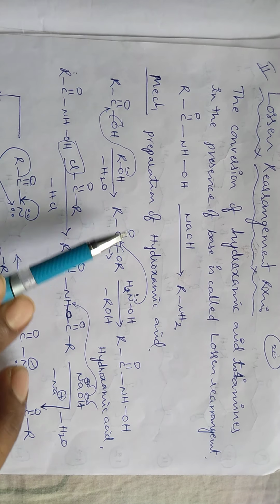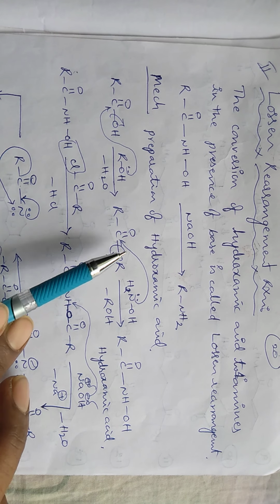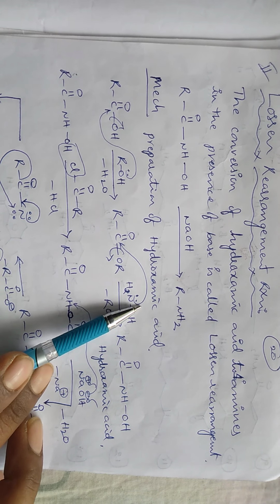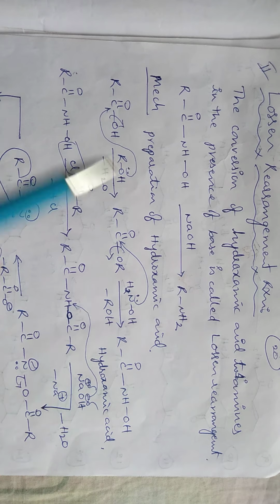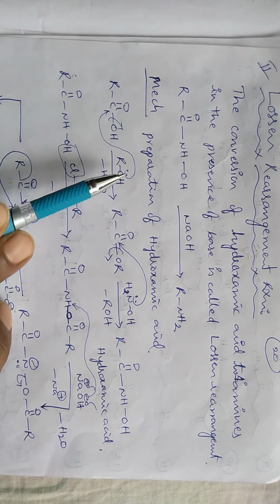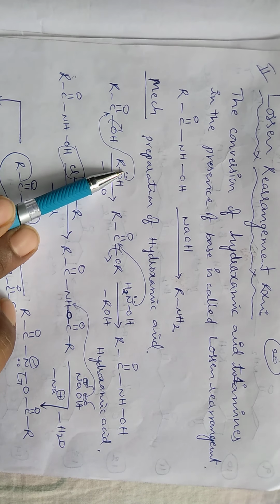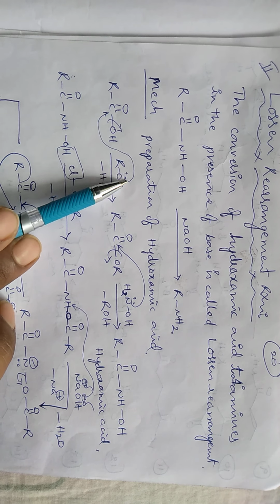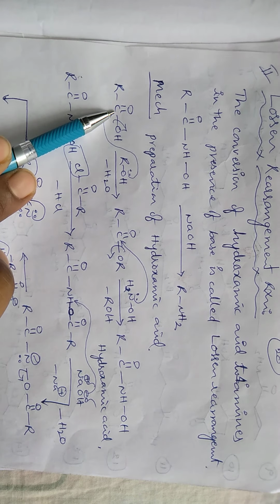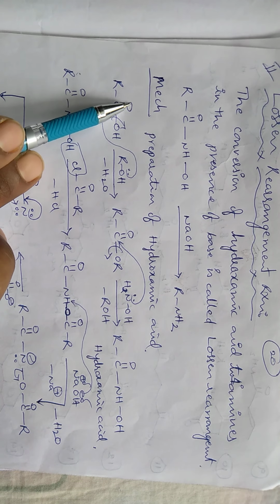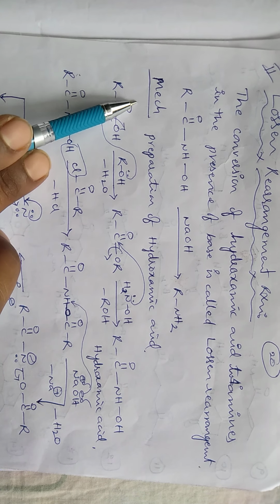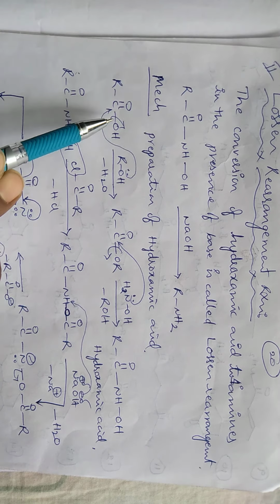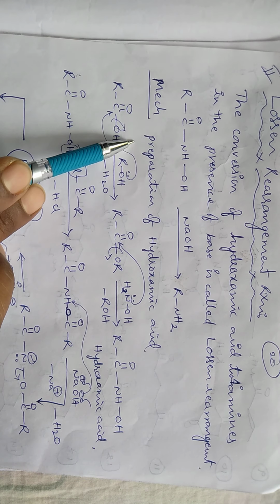Okay, next the mechanism. In the mechanism, first we have to prepare the hydroxamic acid, which can generally be prepared from the reaction of a carboxylic acid with alcohol. Here the lone pair electrons of the oxygen of the hydroxy group of the alcohol attack the carbon center. First this bond pair electron shifts to oxygen. Here oxygen gets a negative charge, and by the rearrangement of electrons it loses the hydroxy group.